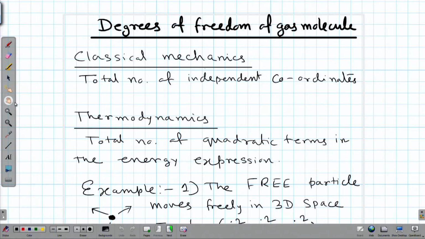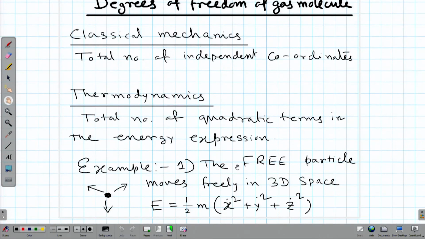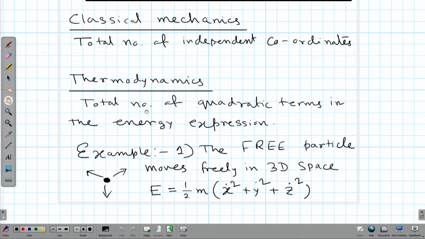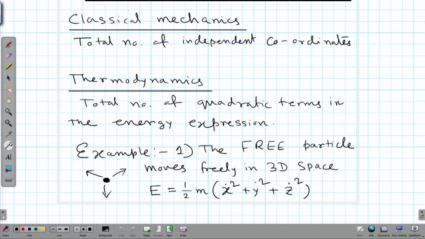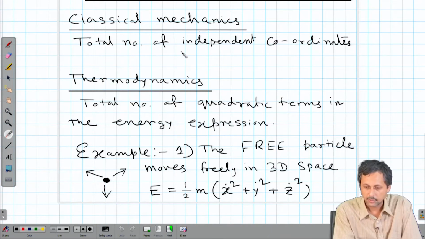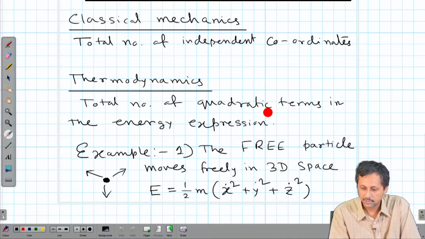Okay, so let us take the example. First of all, in classical mechanics the definition is the total number of independent coordinates, and in thermodynamics it is the total number of quadratic terms in the energy expression.